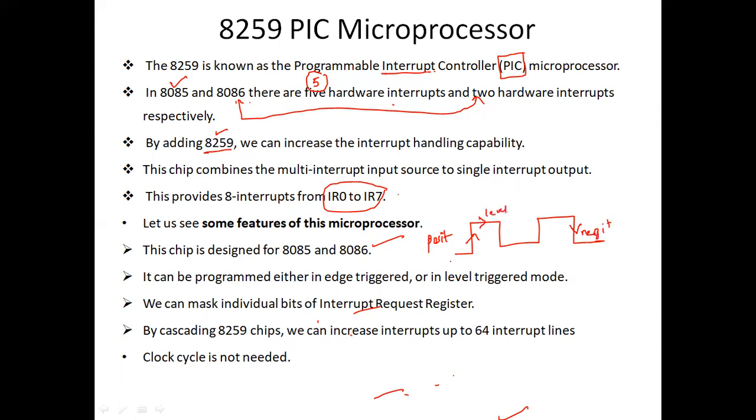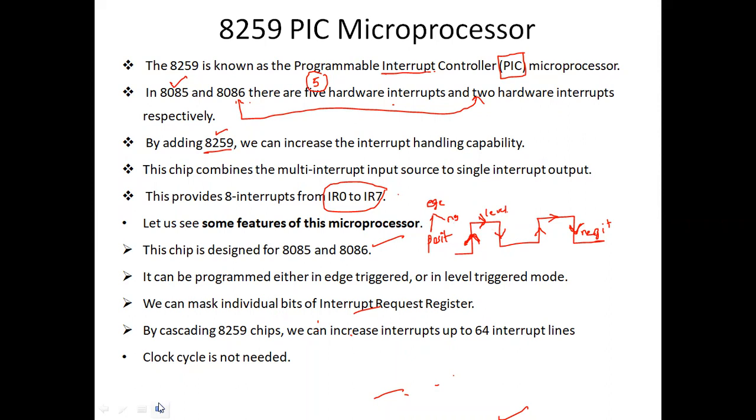In edge triggering we have 2 types: upward is positive triggering and downward is negative triggering. This is the level triggering. We can also mask individual bits by making use of the interrupt request register. That is a main feature of the 8259.